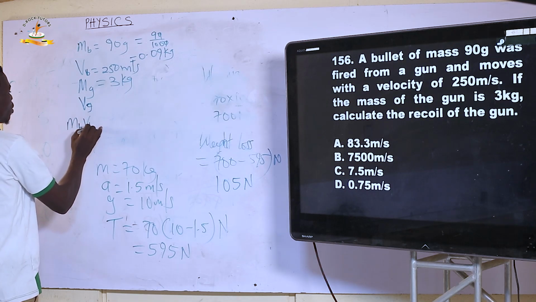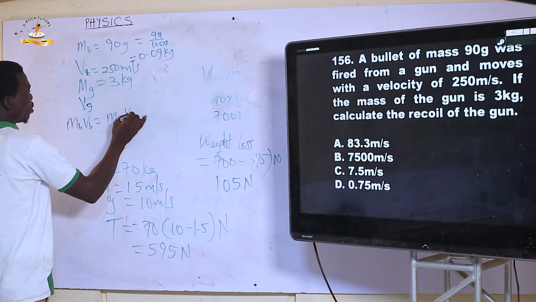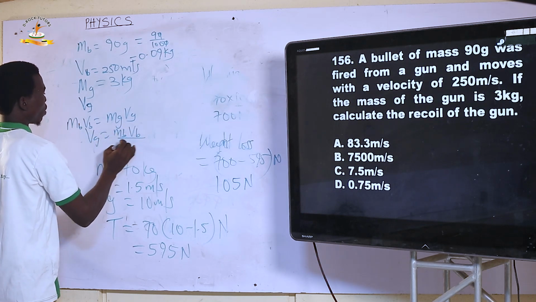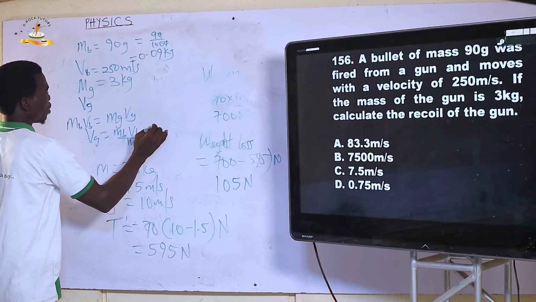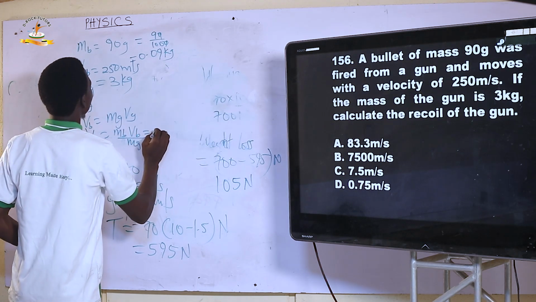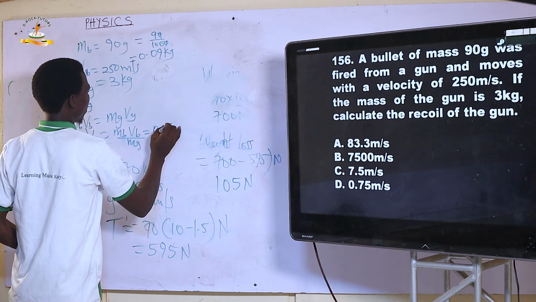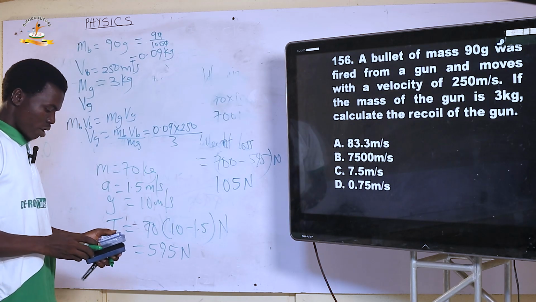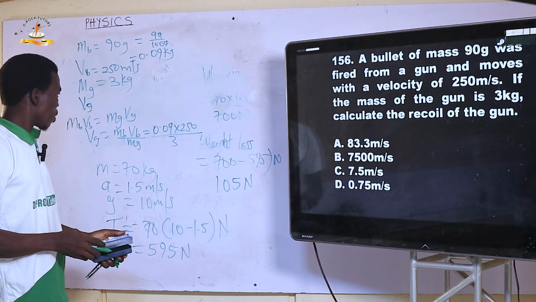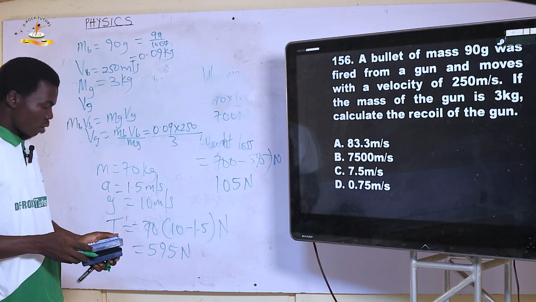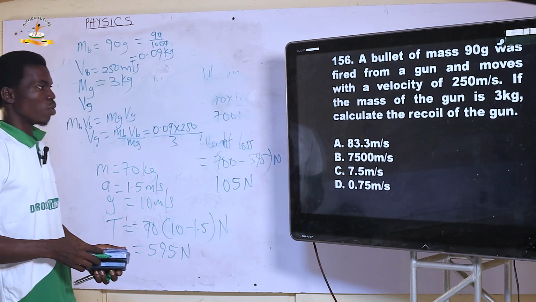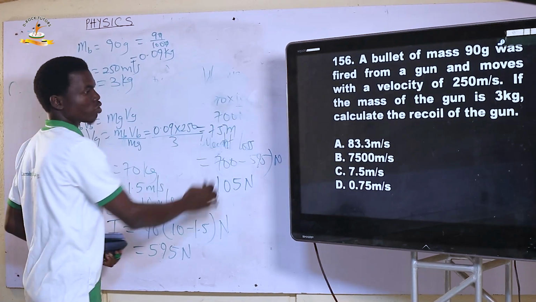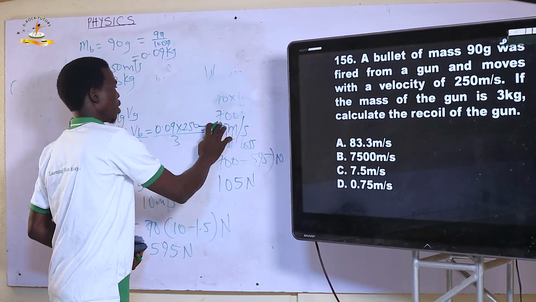So mb vb is equal to mg vg, and with that we can have vg being equal to mb vb all over mg. If you do this, it's going to give you 0.09 times 250 all over 3. So let's take a look at that. 0.09 multiplied by 250 all divided by 3, and this is simply 7.5 meter per second. So the correct option is option C, 7.5 meter per second.